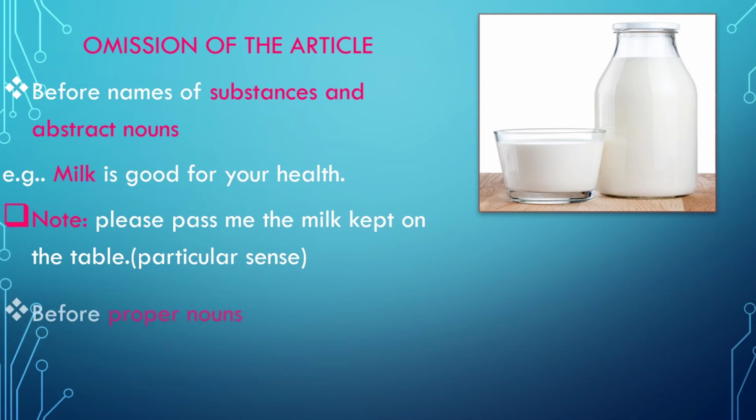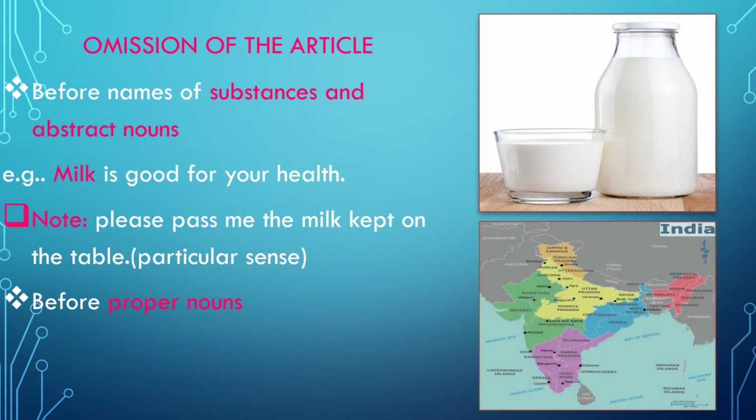The next usage is, it is used before proper nouns. You know, proper nouns means name of a particular person, place or thing. So we don't say the Francis. You should say only Francis. We don't say the India. We say India. We say India is my motherland. We don't say the India is my motherland.